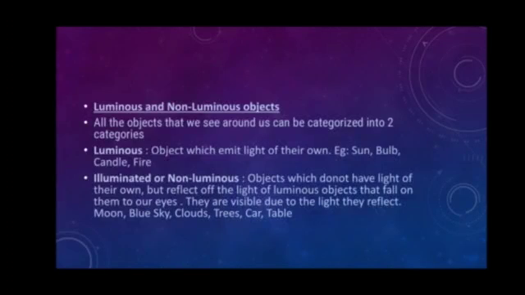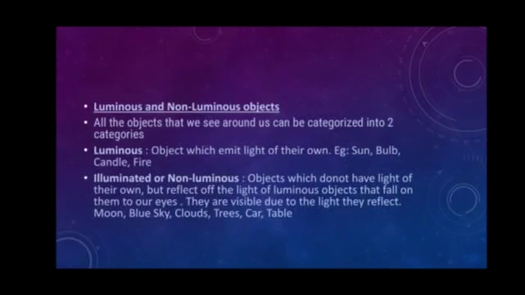Example: sun, bulb, candle, fire. Non-luminous objects do not have light of their own but reflect the light of luminous objects that falls on them to our eyes. They are visible due to the light they reflect. Examples: moon, blue sky, clouds, trees, car, table.